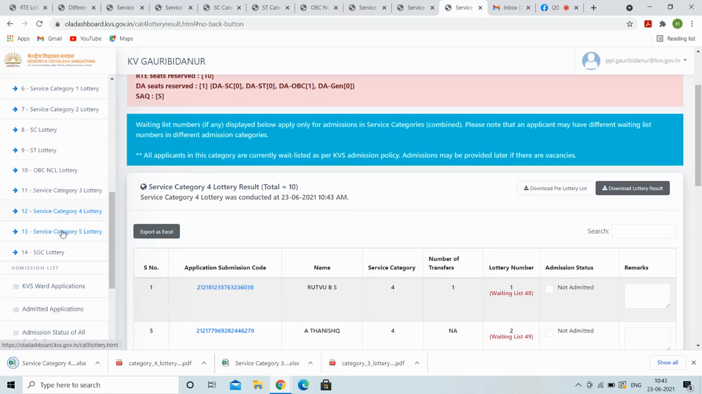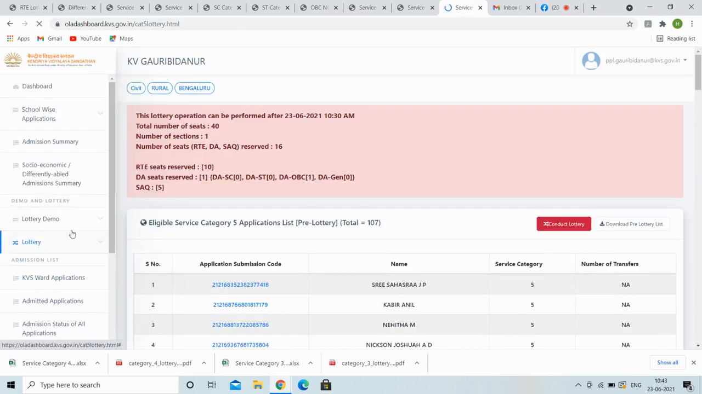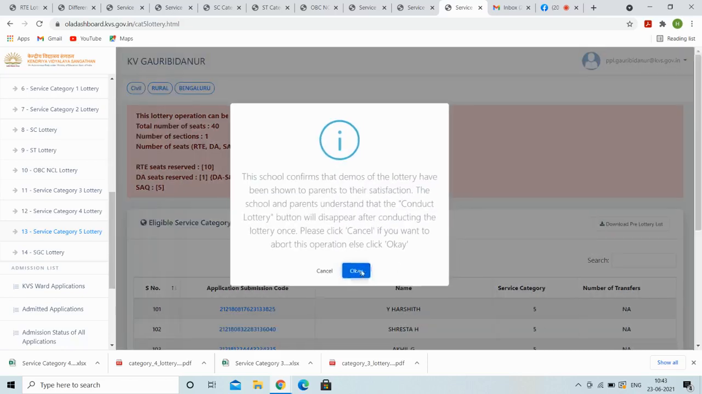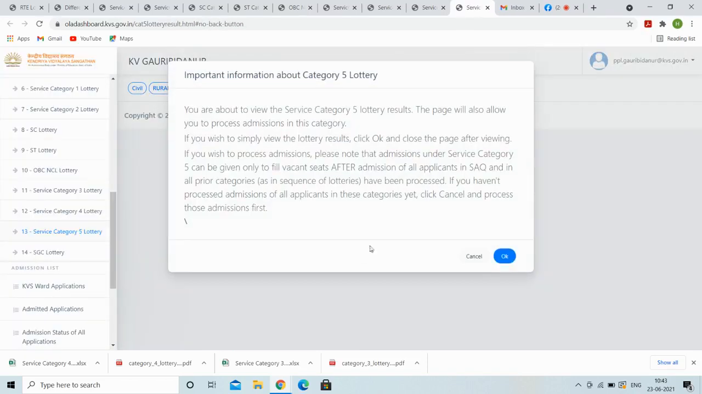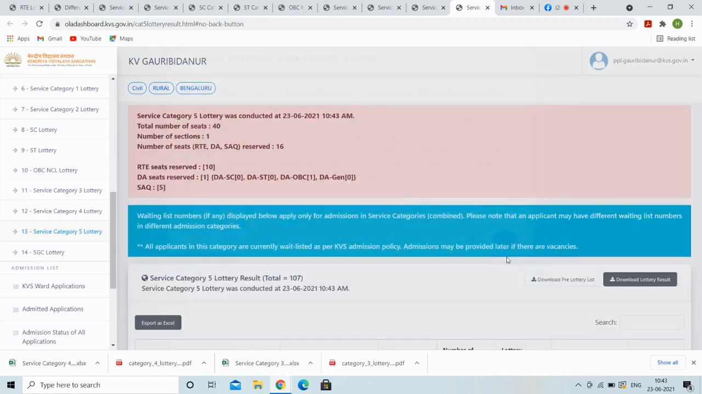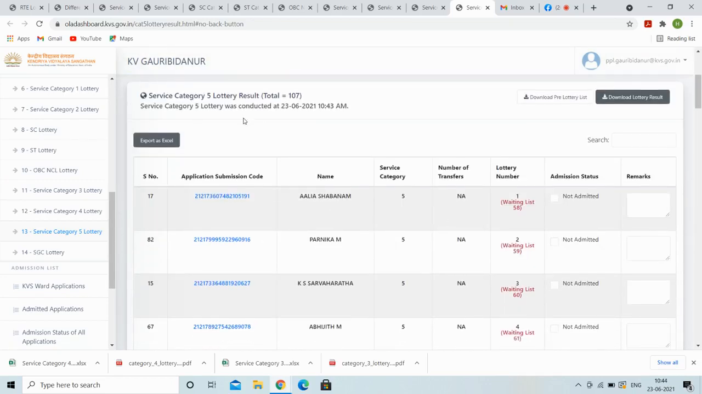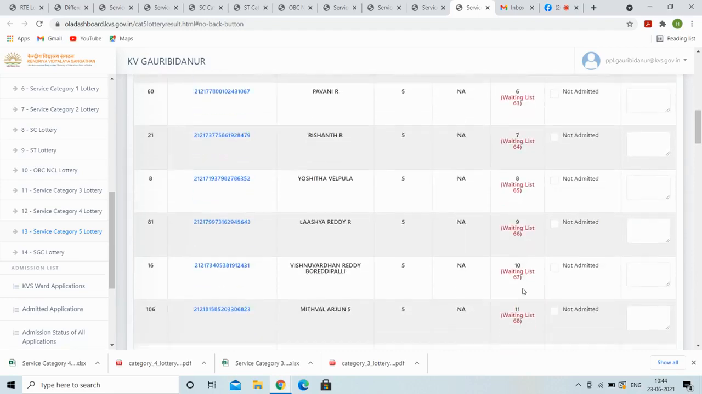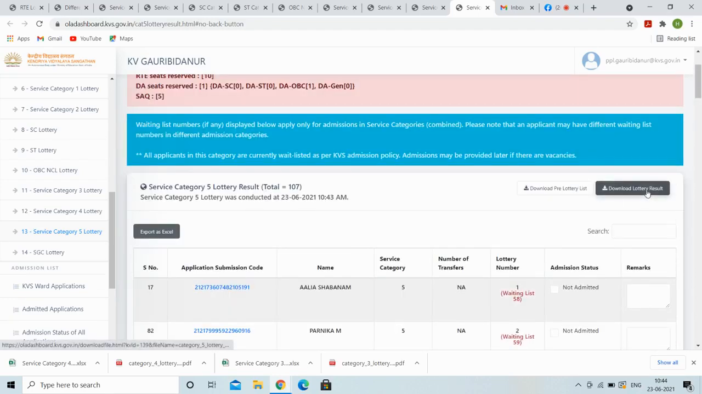Now we are going for service category 5. So these are the 107 service category applications we have received. These are the serial numbers in which they have applied, and these are the lottery numbers. We will download the result.